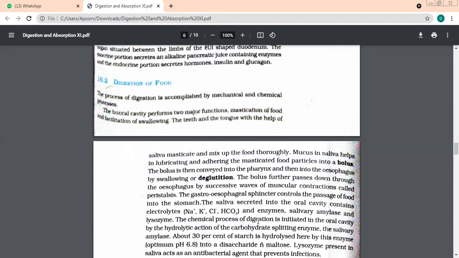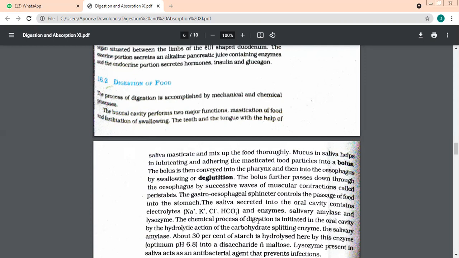So till here, everything that was happening was the mechanical process, beta. Only the saliva mixing we are going to talk about and tell you about the chemical process. But everybody should know what saliva is made up of. It is made up of mucus, electrolytes, and 2 types of enzymes. Now, the chemical process of digestion starts in the oral cavity only, because in the buccal cavity we have an enzyme, salivary amylase. Which enzyme is present? Salivary amylase. So digestion, beta, starts here in the mouth itself because of the presence of this enzyme.